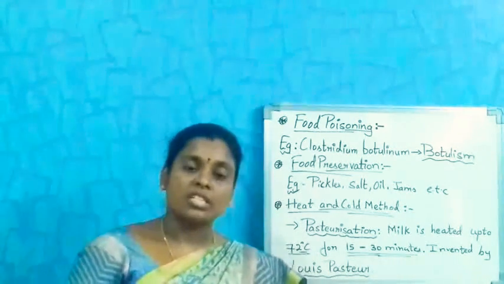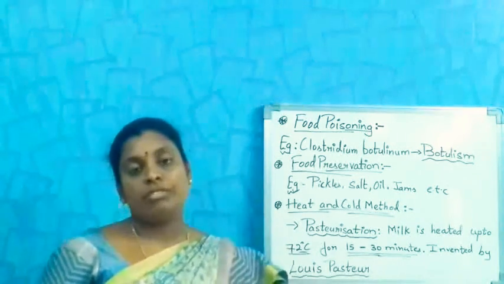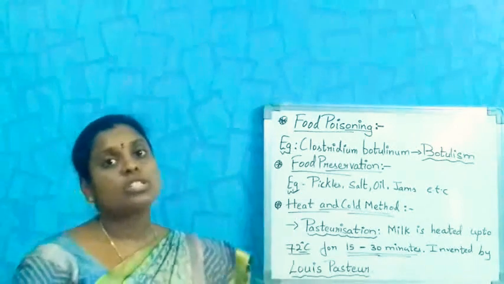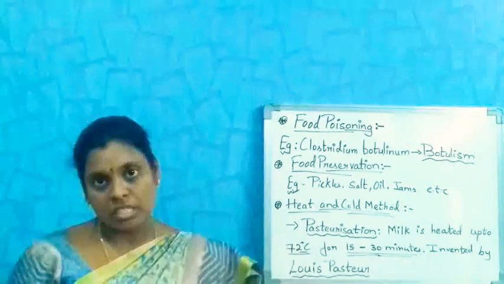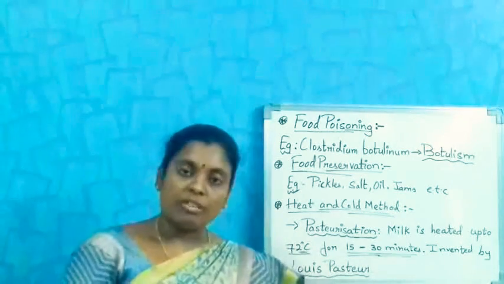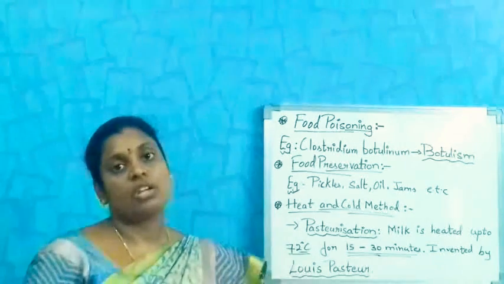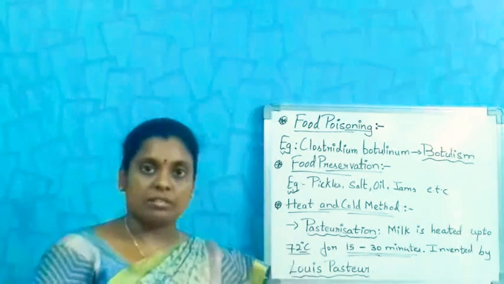So these are some food preservation methods. Why are we preserving? To use them later when they are not available to us. So for that purpose, we have to preserve by different methods.